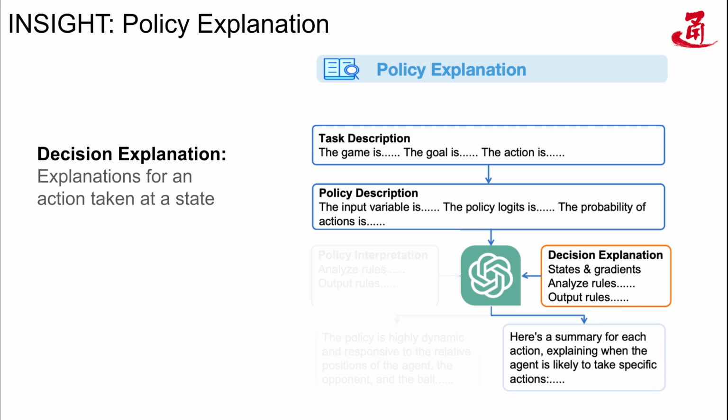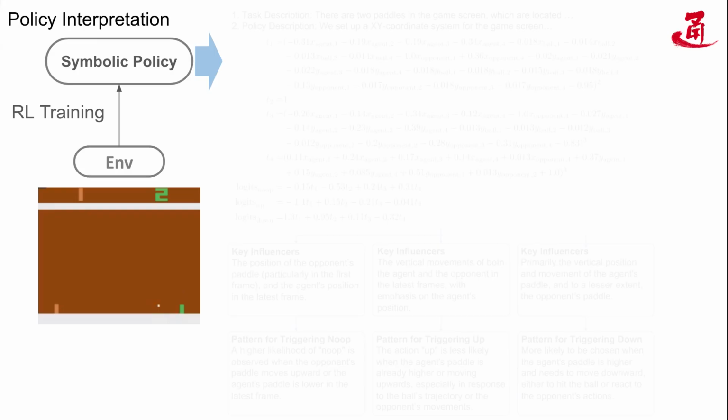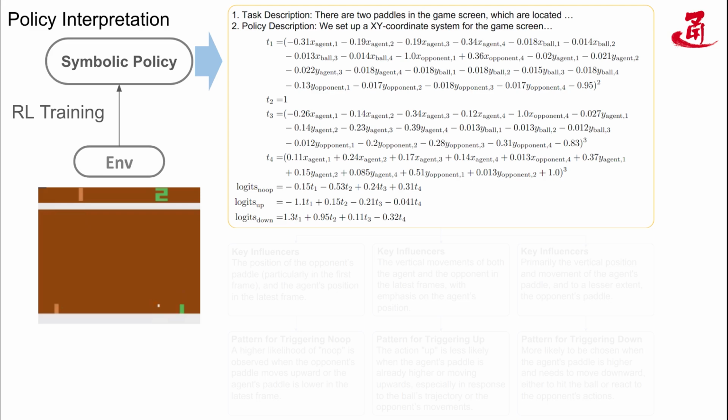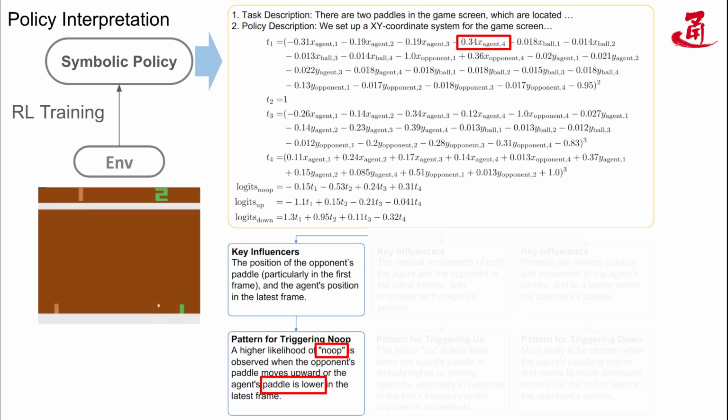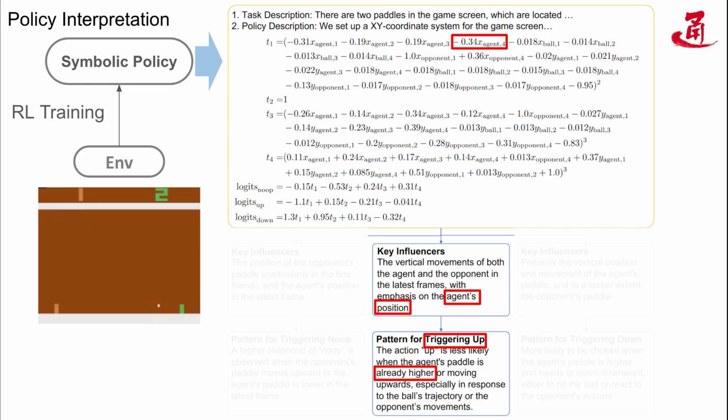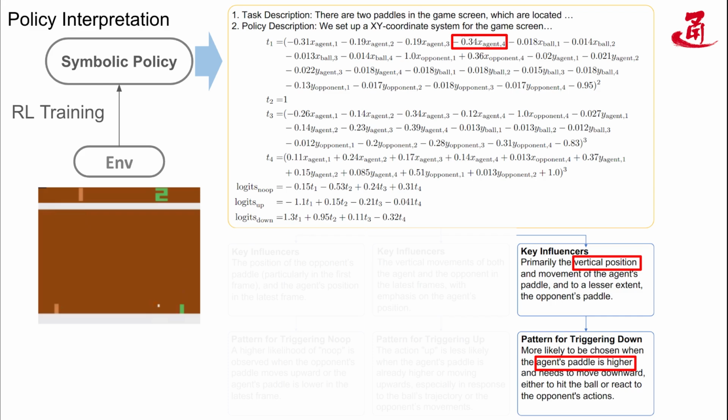In the Pong environment, a symbolic policy is first learned using reinforcement learning. The policy is then sent to the prompt template. GPT-4 receives these inputs and outputs the interpretation of the strategy. The first is Noop, which is mainly affected by the enemy's paddle in the first frame and the agent's paddle in the fourth frame. The lower the agent's paddle is, the higher the probability of Noop. Similarly, the probability of an upward action decreases as the agent moves upward. Finally, the probability of the downward action increases as the agent moves upward.